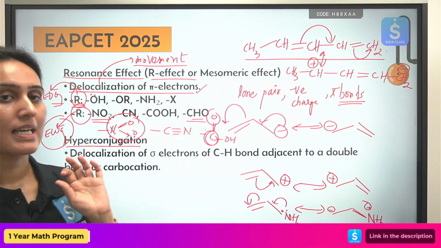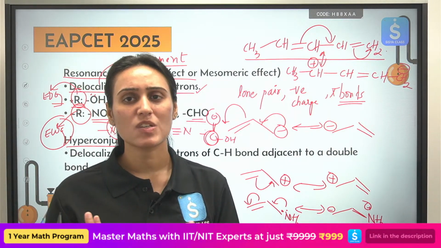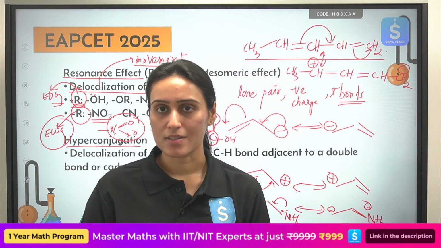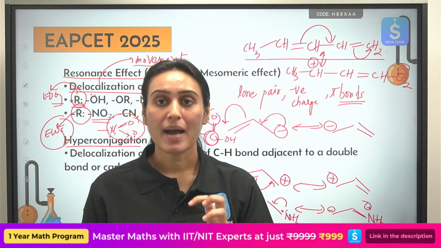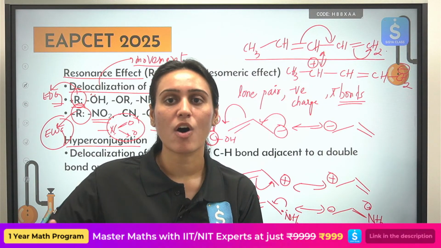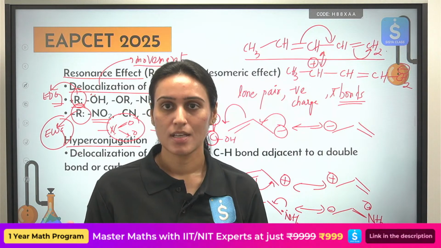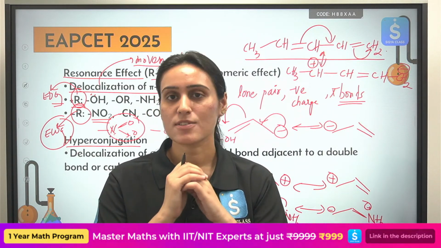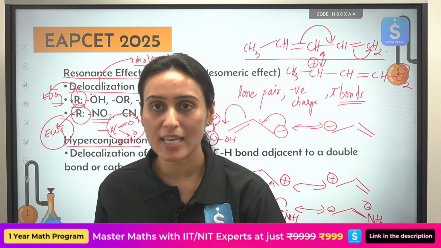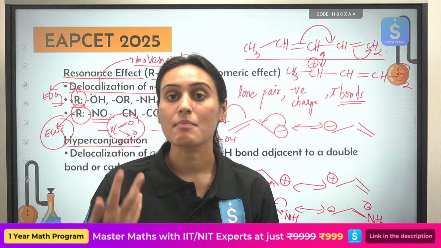Okay, next, another permanent electronic effect is hyperconjugation. See, how is hyperconjugation different from inductive effect? In inductive effect also we were talking about sigma bonds, that it operates through sigma bonds, correct? But in inductive effect we were not talking about breaking of sigma bonds. I told you it is just polarization, separation of charges. There is no breaking of bonds in case of inductive effect, but in hyperconjugation you can break sigma bonds, you can move sigma bonds, so that makes it different.